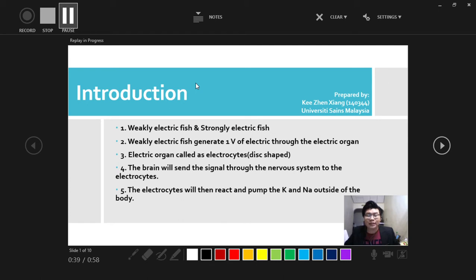The electrocyte is disc-shaped and located in the structure of the tail. The brain will send a signal through the nervous system to the electrocytes, and the electrocytes will then release potassium and sodium outside of the body and form an electric field around the body.